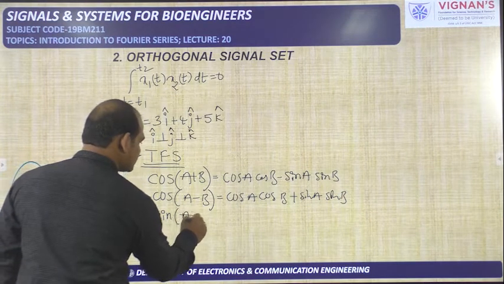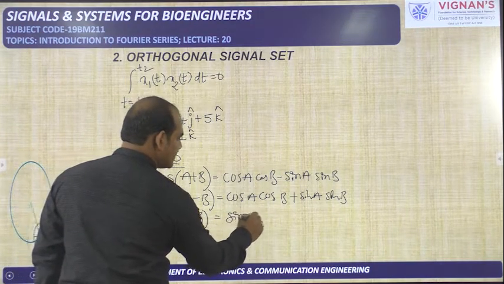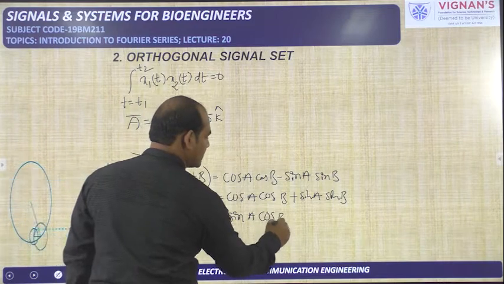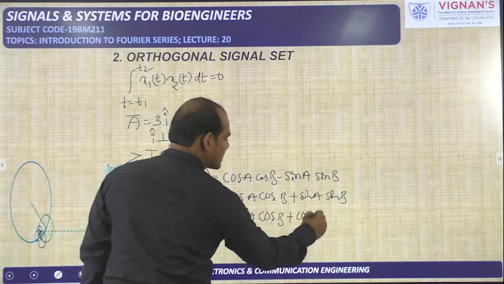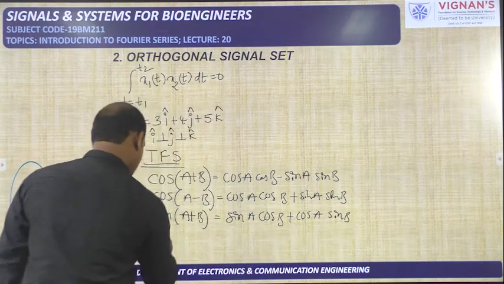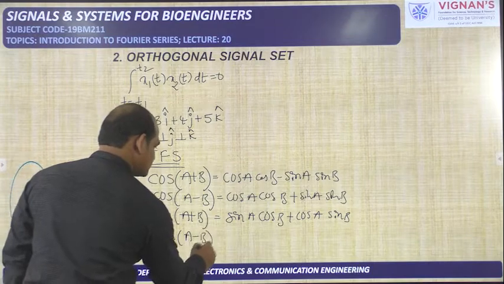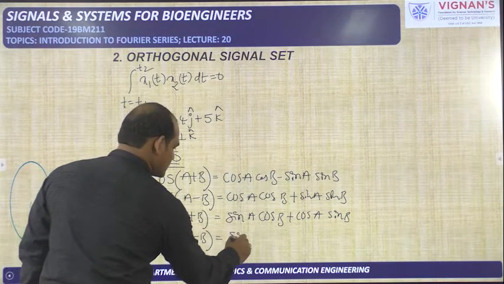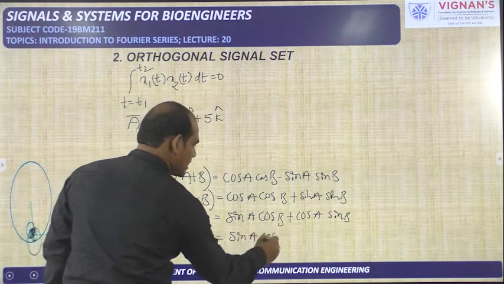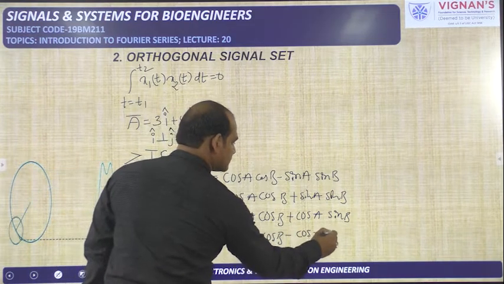Sin of a plus b is sin a cos b plus cos a sin b. Next, sin of a minus b is sin a cos b minus cos a sin b.